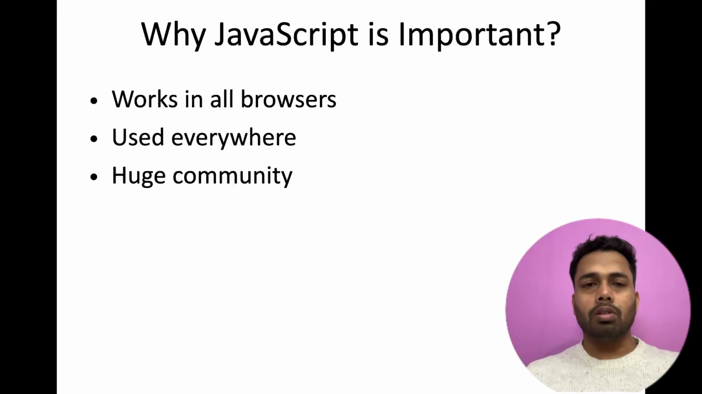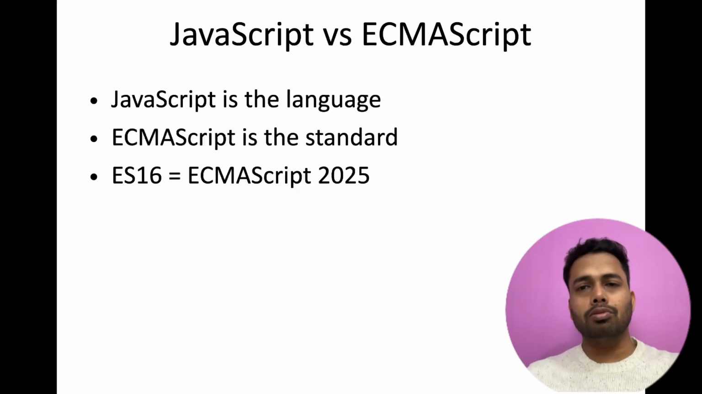JavaScript is important because it runs on every browser, and it has a huge community. That means the developers who are using JavaScript are very many as compared to other languages like R programming, or you can say Python. As compared to JavaScript, Python's programmers are very few, because JavaScript is evolving day by day and it has a very huge community nowadays.